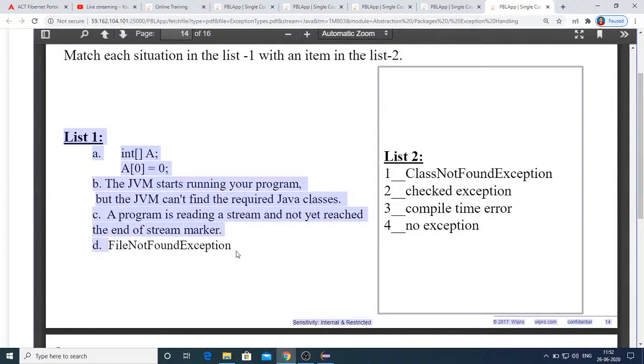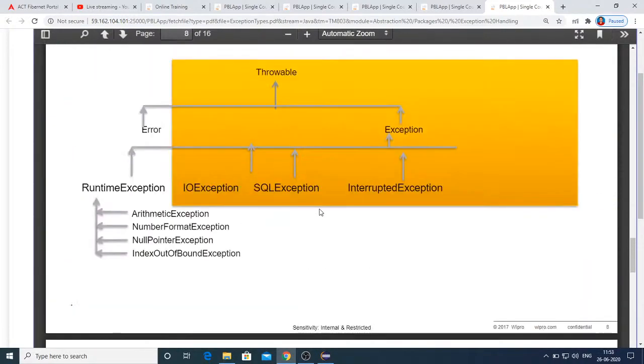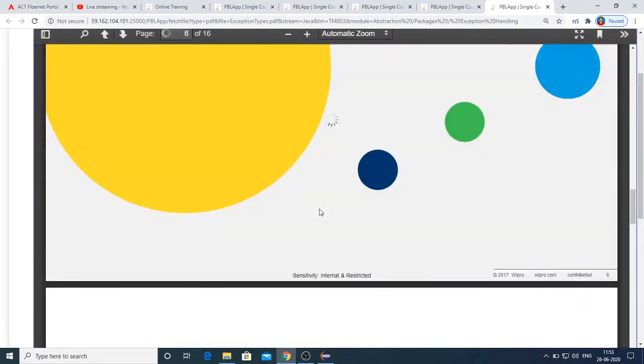And next, file not found exception we just discussed. So it's a checked exception. So this is what the match the following. Yeah, that's it. So this is the basic understanding of exception handling.